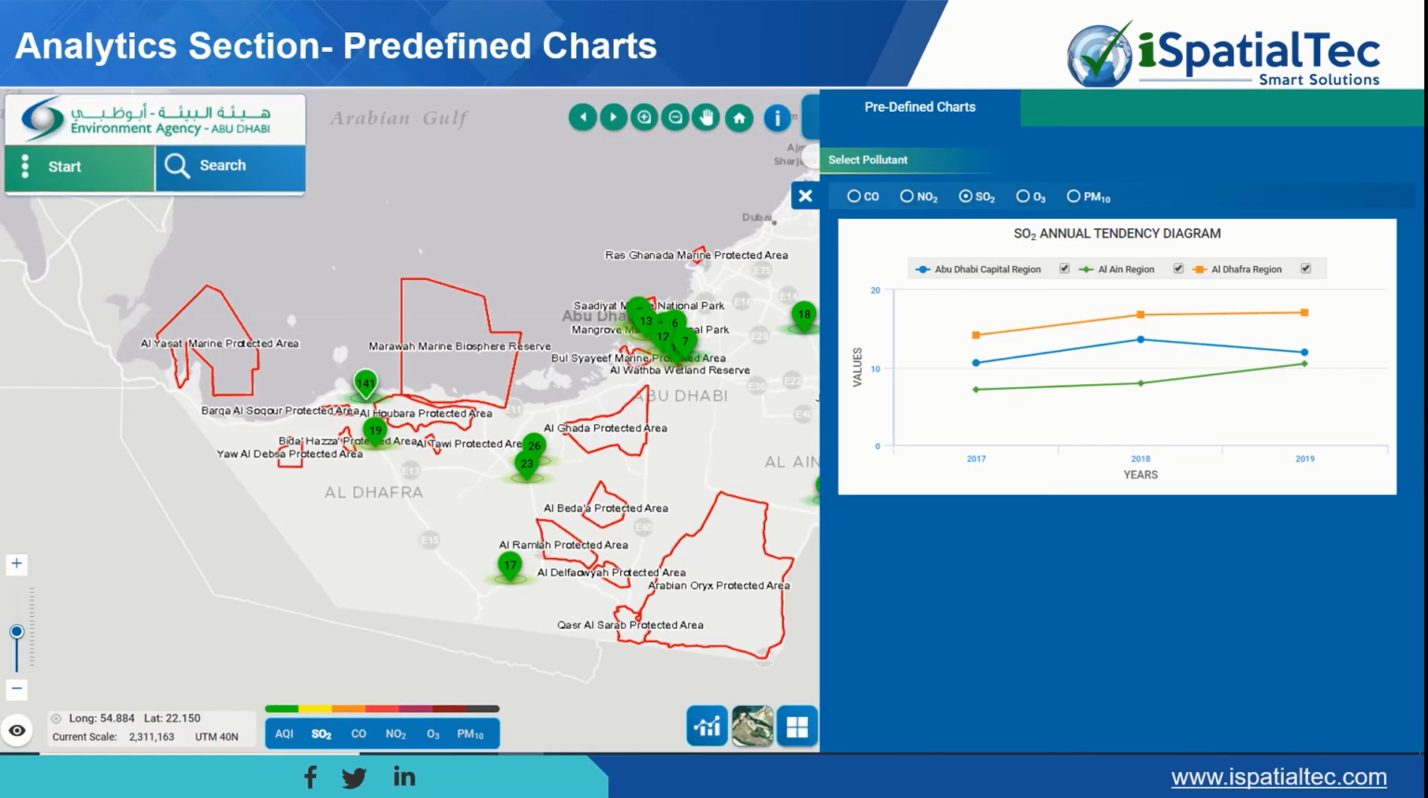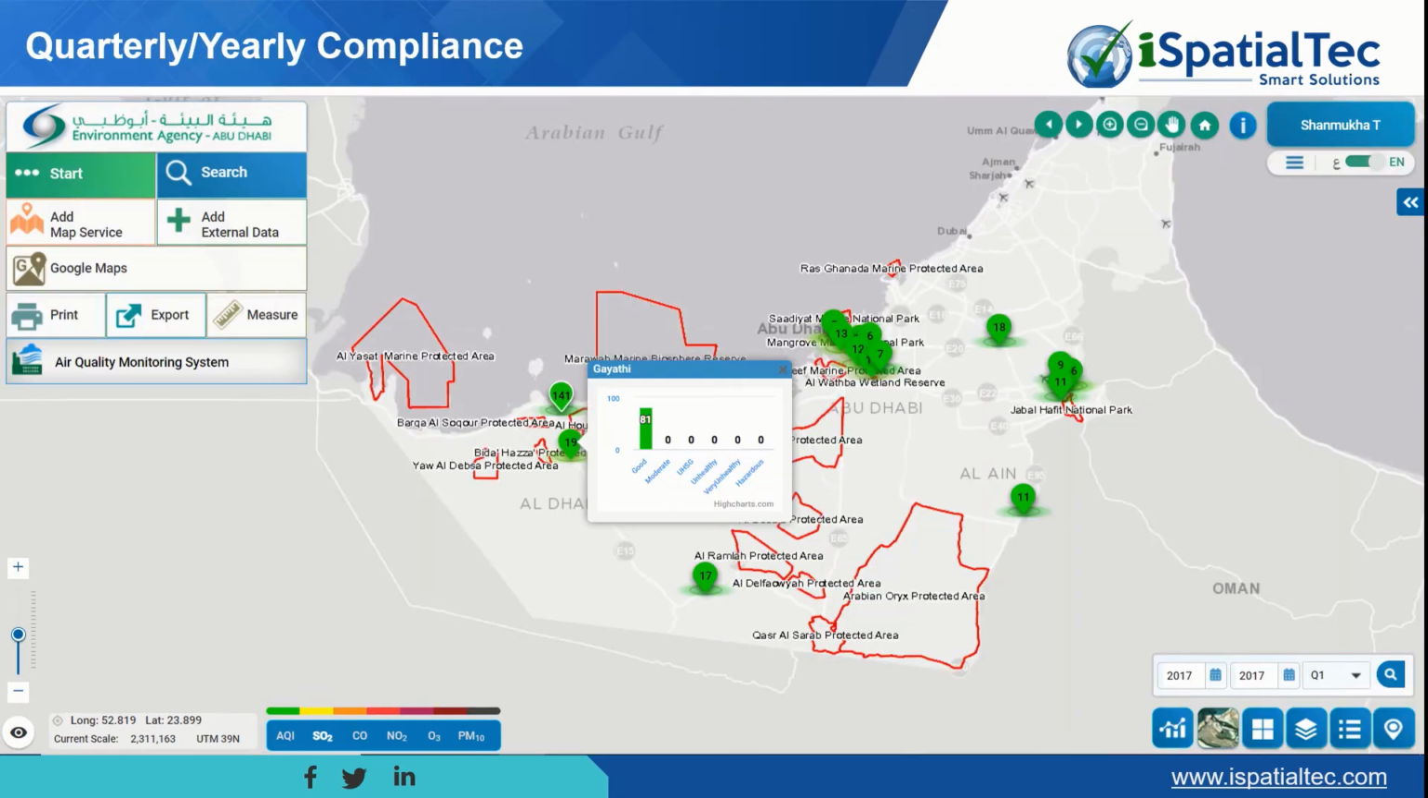In this interface, the user can compare air quality pollutants between different stations and different years, like 2017, 2018 and 2019. This helps the user see how environmental changes happen over the years. Till now, we have seen the functionalities available for the public community. We have developed deep insights for environmental scientists and analysts for more detailed analysis.